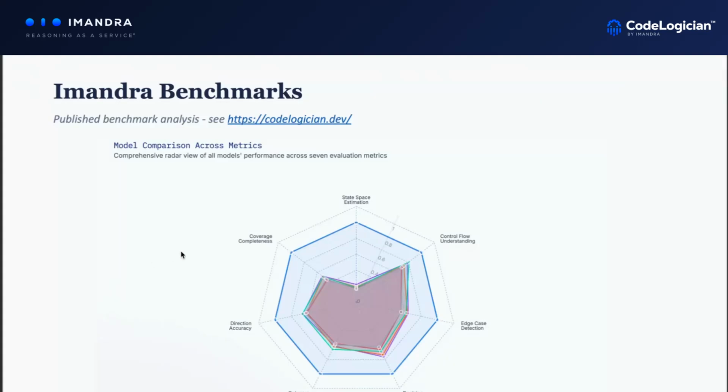So this is a longer read, but I'd love to point people towards our codelogician.dev website. And we've published a paper on there recently, which shows a very rigorous approach to analyzing with versus without logic-based reasoning when dealing with the types of problems listed here. The main takeaway that I have from the findings, Paul, is it's not don't use LLMs. LLMs are the starting point. But what does that verification layer look like? And obviously this benchmarking analysis proves that to you: the need for an LLM plus Imandra.